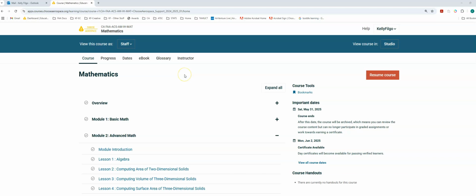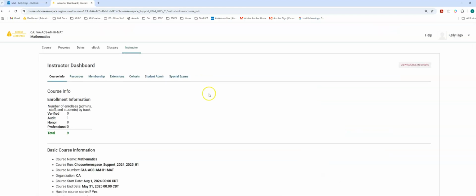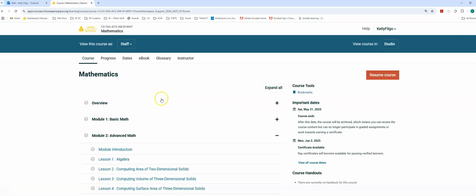So this is fairly new. We haven't had any other programs use this yet, although I think it will catch on. We've got some programs that are getting larger and are running multiple sections of the same course, and this is going to be a useful tool. Sorry, I probably ought to start back at the front page to talk about what I'm about to do.